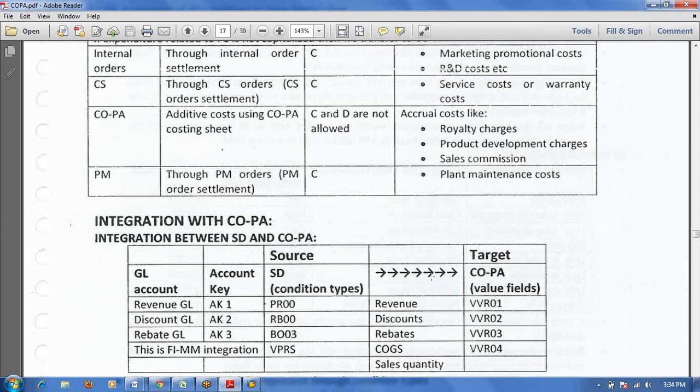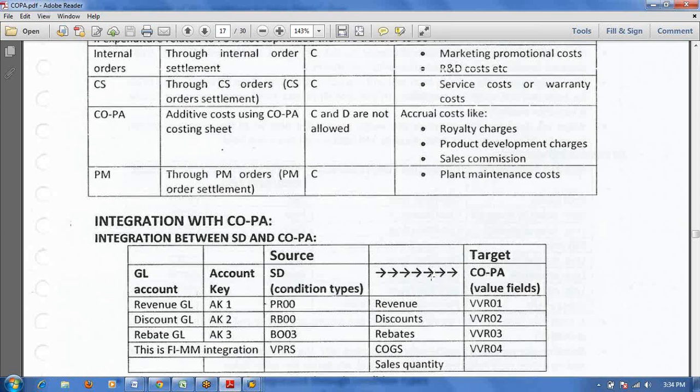My question is, these are the very famous condition types and we know their values. But if there is a new condition type, for example in freight forwarding or import, what is the criteria to find the correct value field? If this is the main integration, then we should map the correct value field.